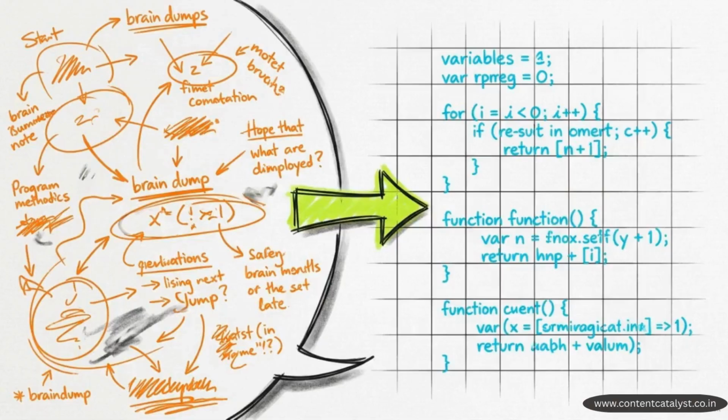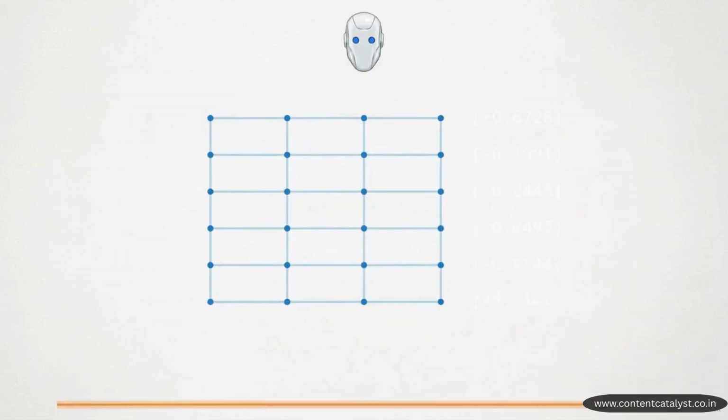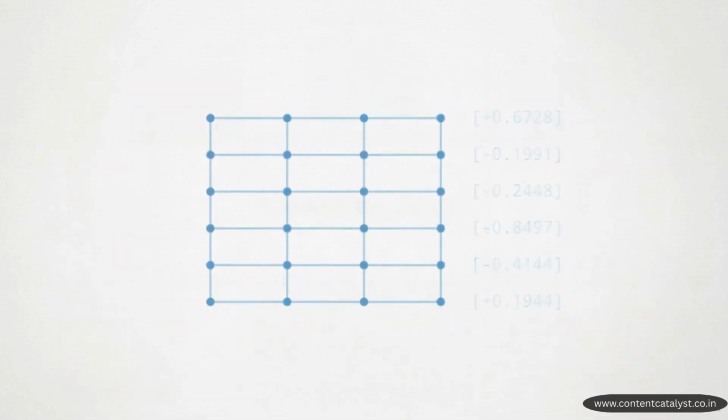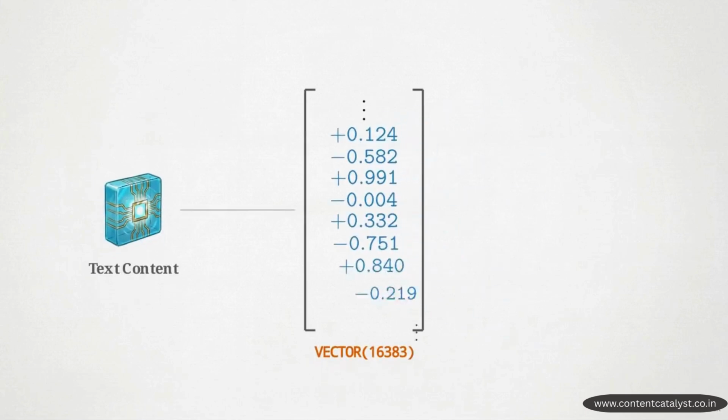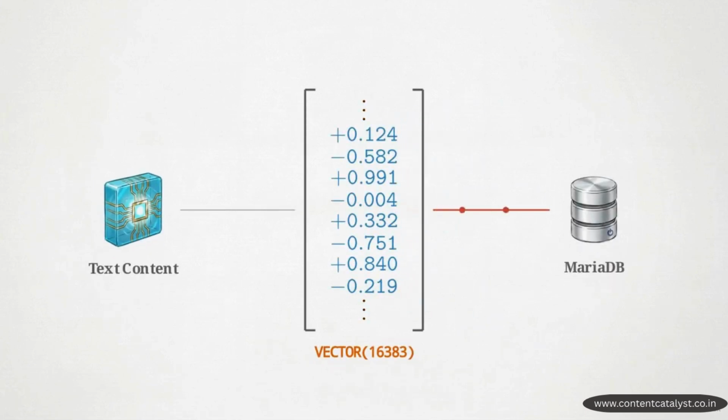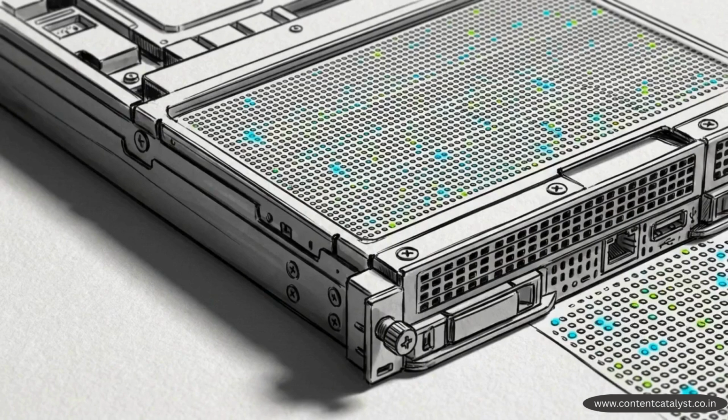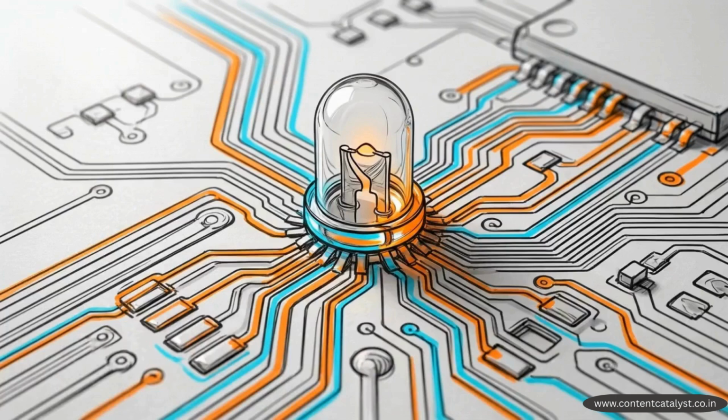To solve the phrasing problem, developers use external embedding models. These models act as a translation layer, converting unstructured language into a strict mathematical structure. An embedding model takes a chunk of text and generates a vector, a high-dimensional array of numbers that mathematically represents the specific meaning and characteristics of that text. These vectors are incredibly dense. Systems like MariaDB can support up to 16,383 distinct dimensions for a single vector, capturing microscopic nuances and meaning.